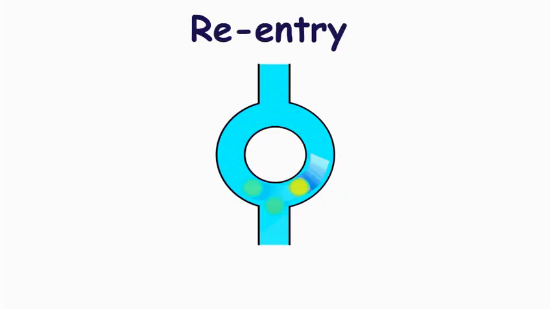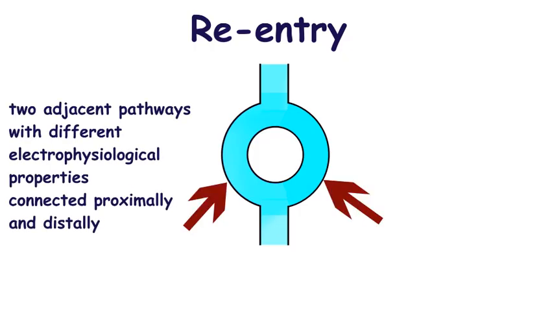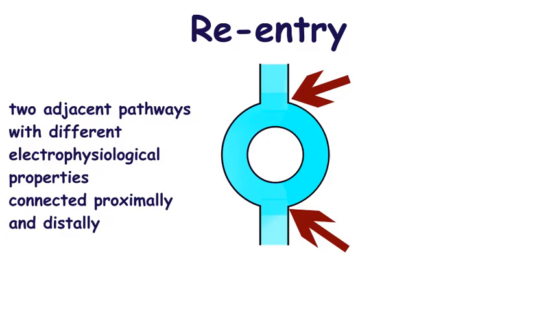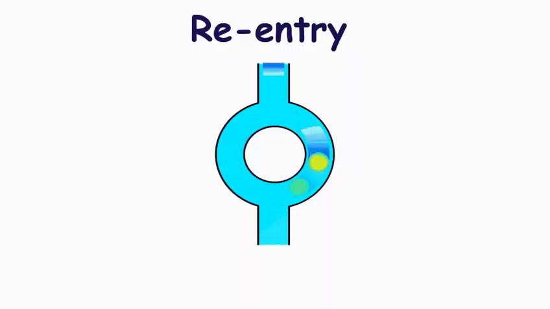Re-entry circuit is the major cause of most types of tachyarrhythmias. The main cause of this mechanism is tissue heterogeneity. There should be two adjacent pathways, which have different electrophysiological properties, and they are connected proximally and distally.